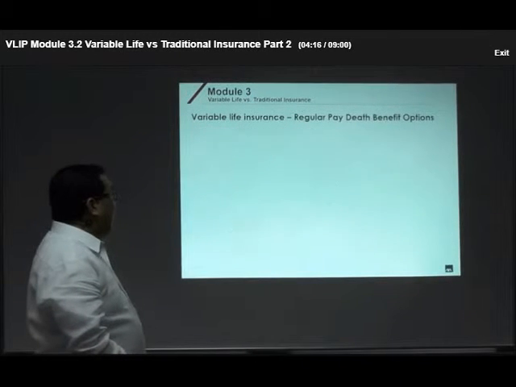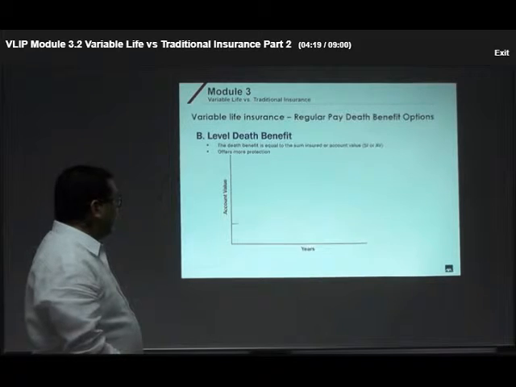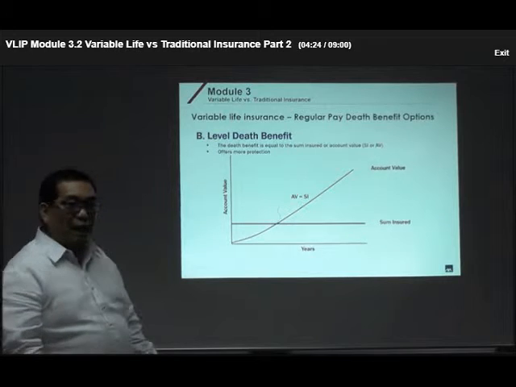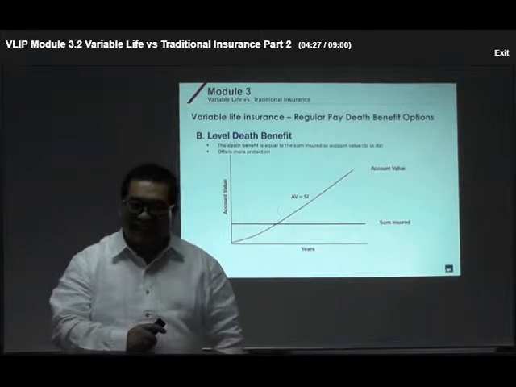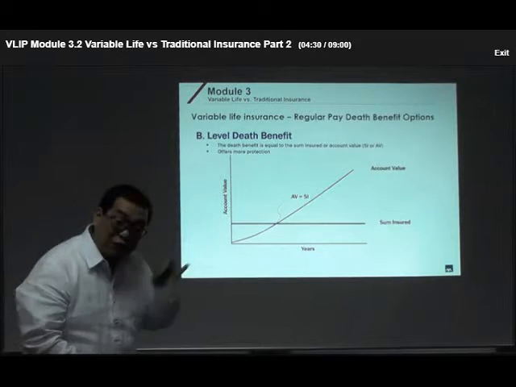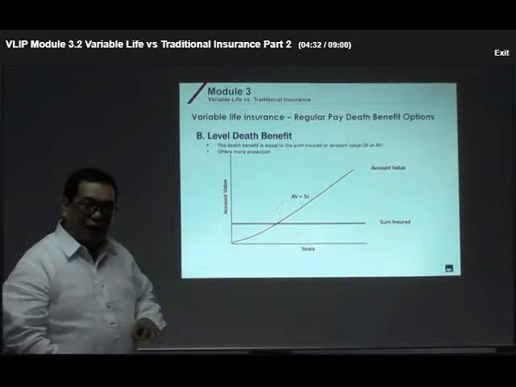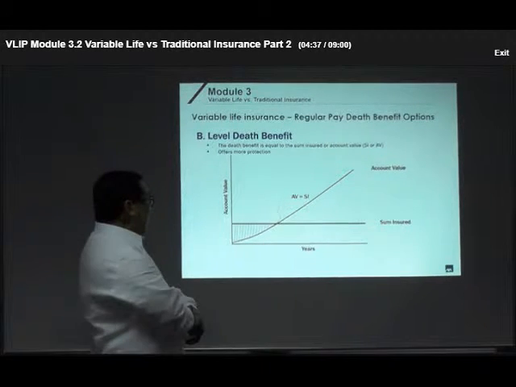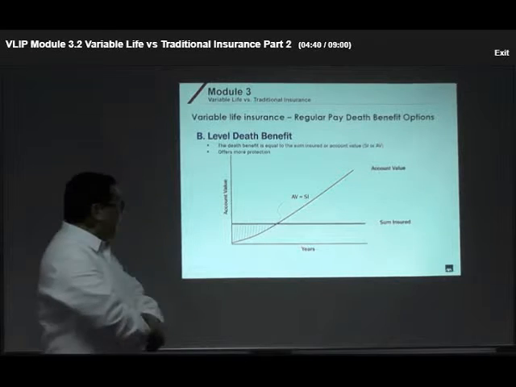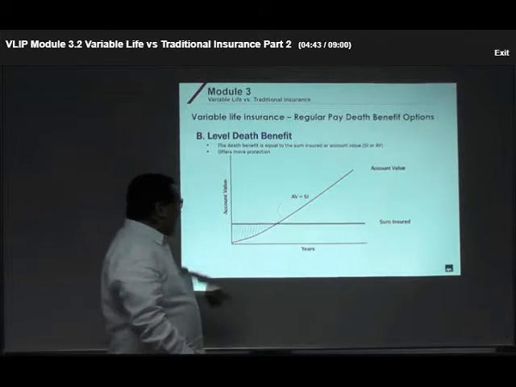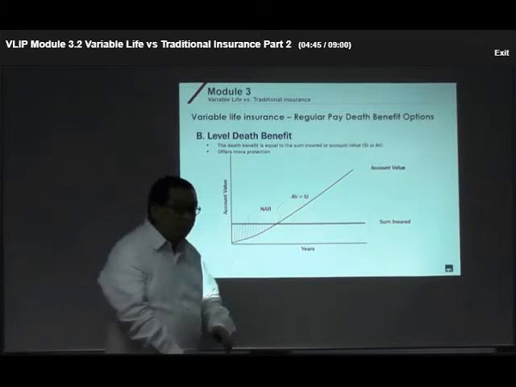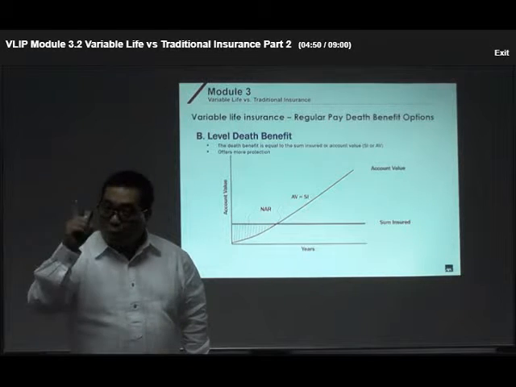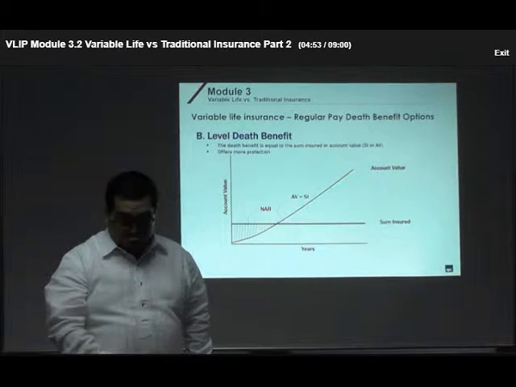However, for a level pay insurance, remember what is the death benefit of a level pay insurance? Yes, it is the minimum death benefit or the sum insured or the account value, whichever is the highest. So, in a level type of death benefit, the net amount at risk will be gone once the account value becomes equivalent or more than the sum insured.